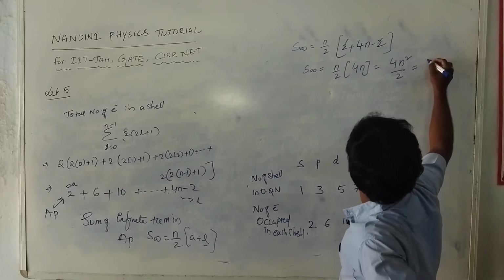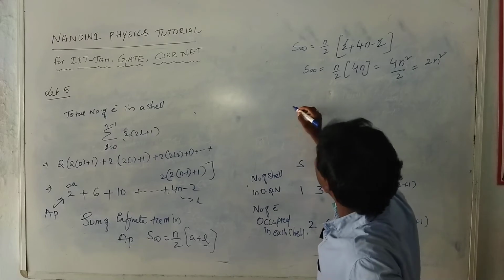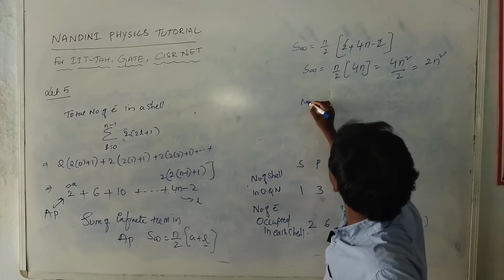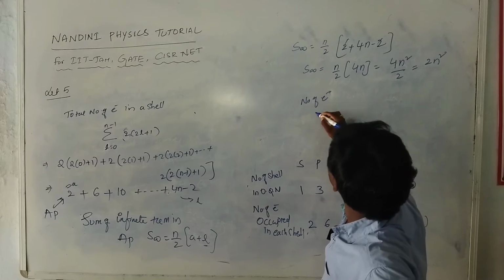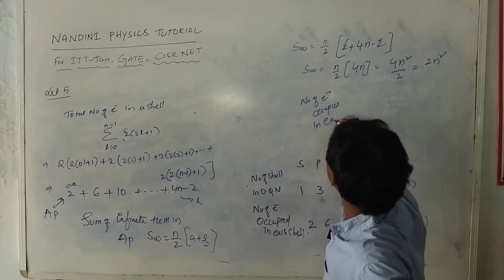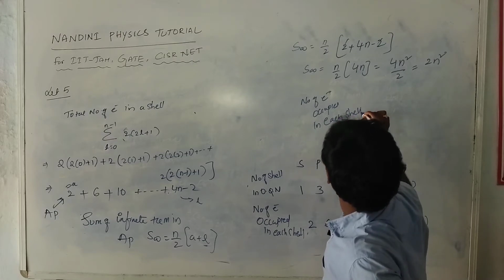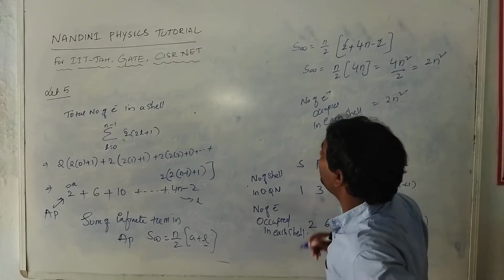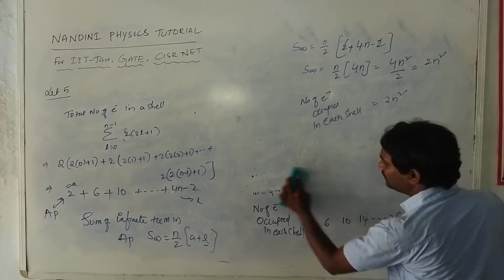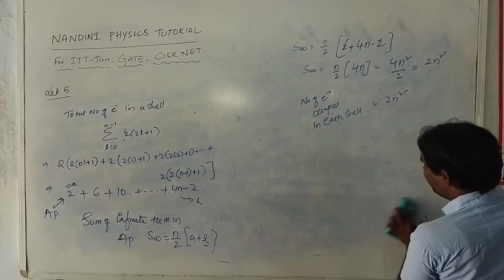Finally you will get 2n square. So the total number of electrons occupied in each shell is 2n square.